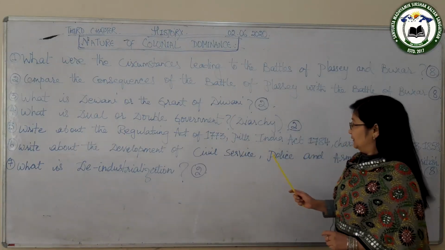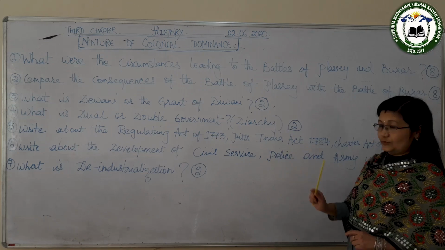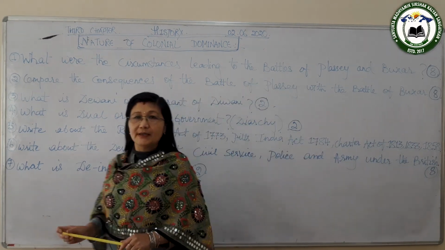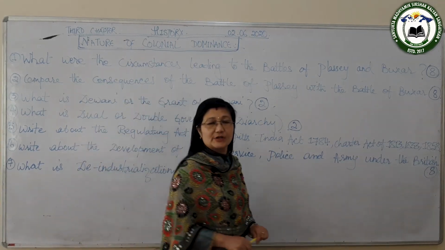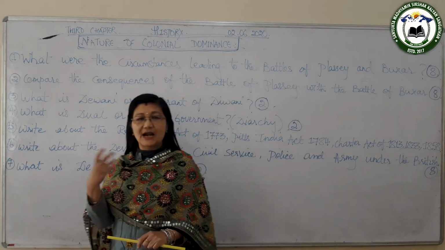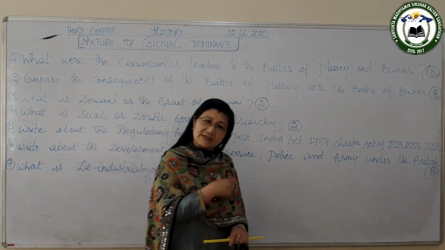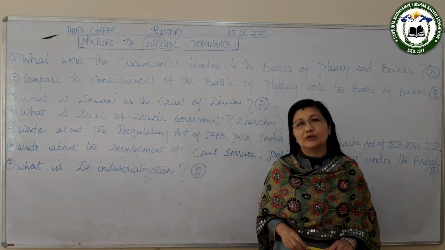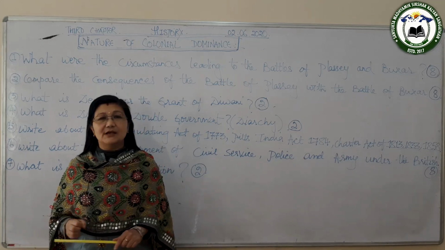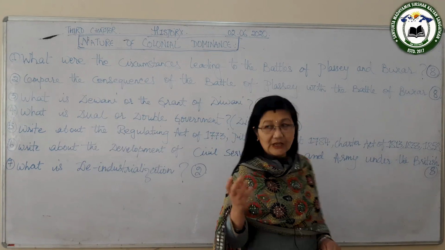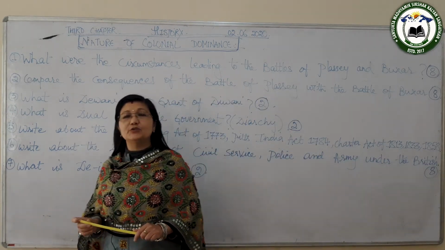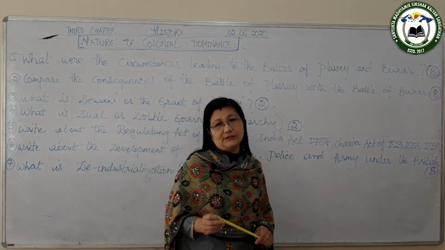Another thing that I have to deal with is the police. The police were the third important pillar of the British administration, and it is said that the police system started in India even before it started in England, and it was introduced by Lord Cornwallis. Since the police system started, the zamindars were now relieved of their duty of maintaining law and order.